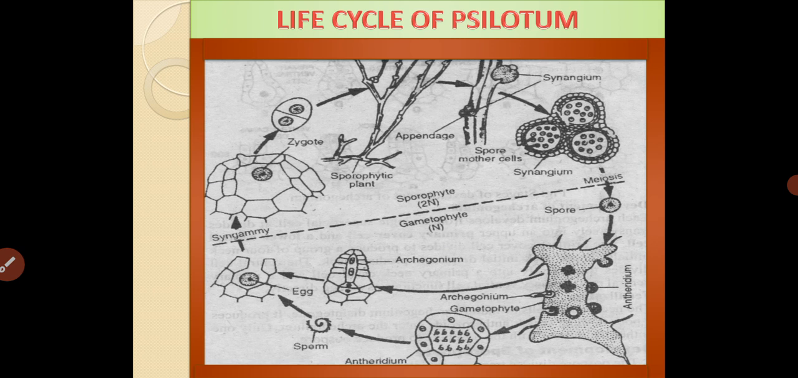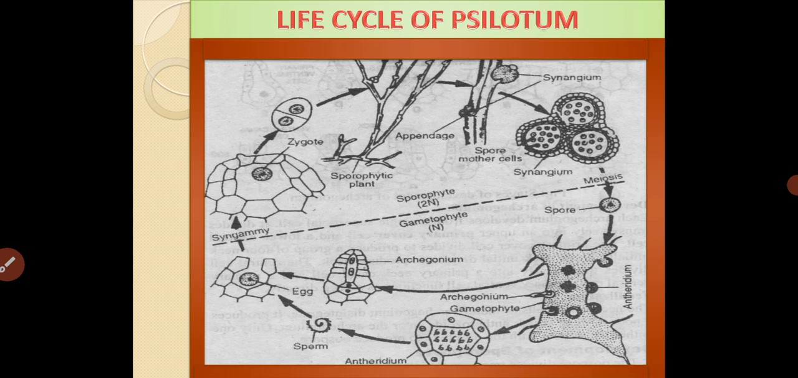This gametophytic plant body, when it attains maturity, starts to reproduce by the sexual method by producing two sex organs. The male sex organ is called the antheridium, which is a spherical structure, and the female sex organ is a flask-shaped structure called the archegonium. Within the antheridium, antherozoids are produced, and within the archegonium, the egg is produced. The fusion of antherozoids or sperm with the egg results in the formation of the zygote.